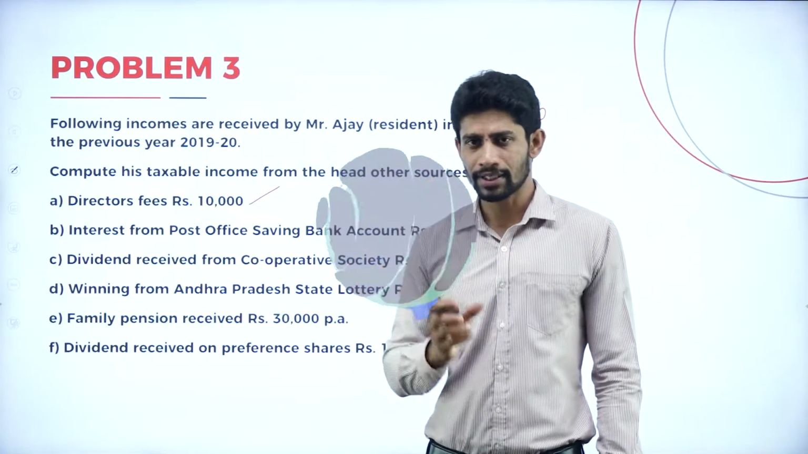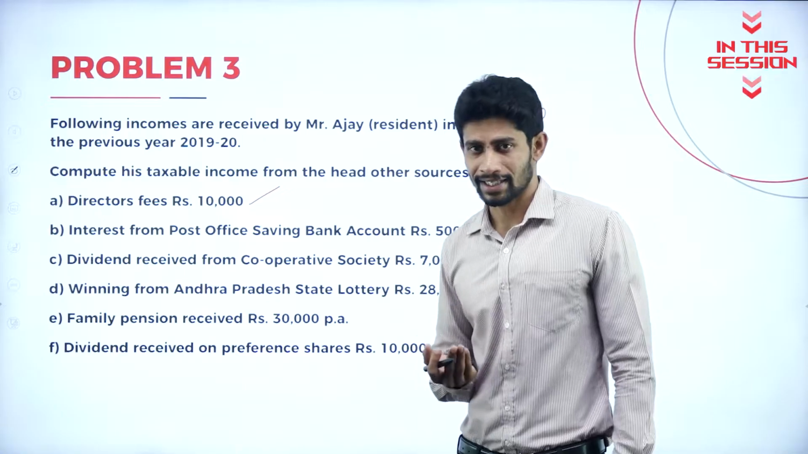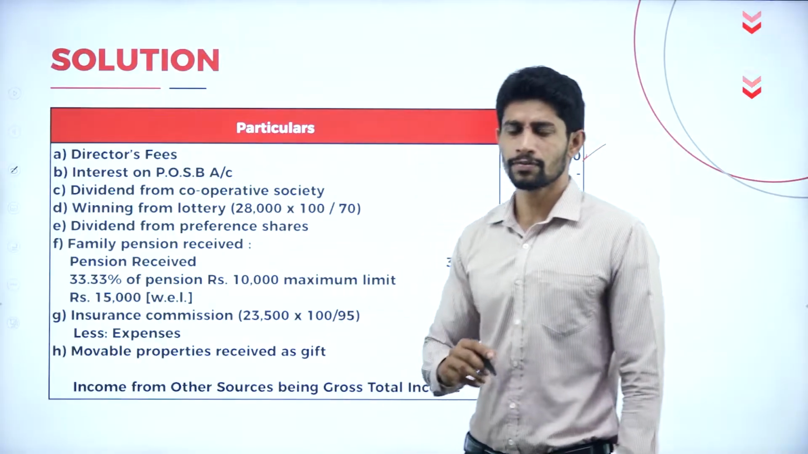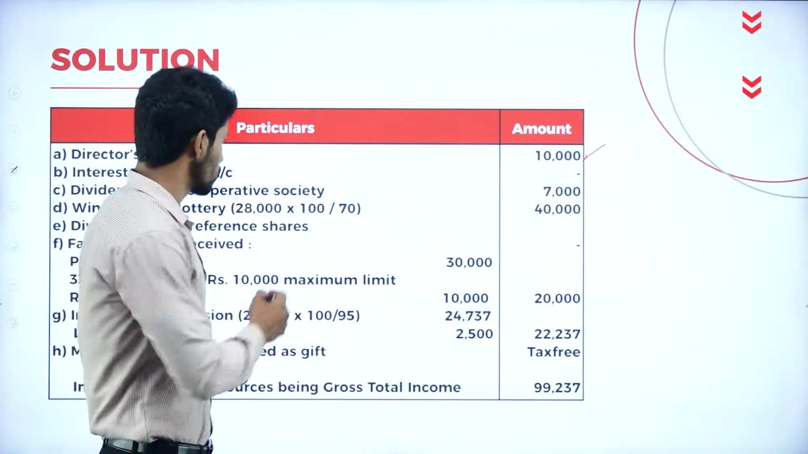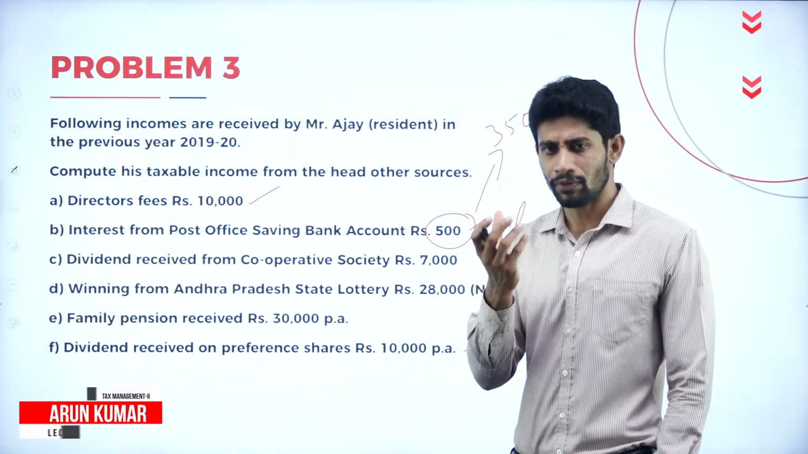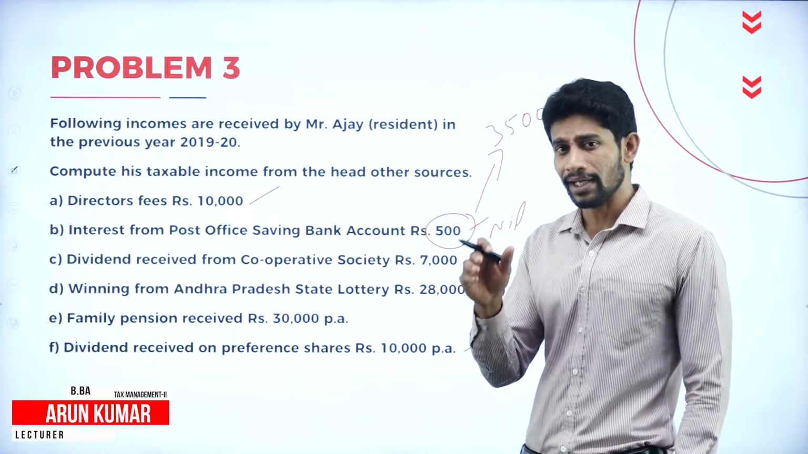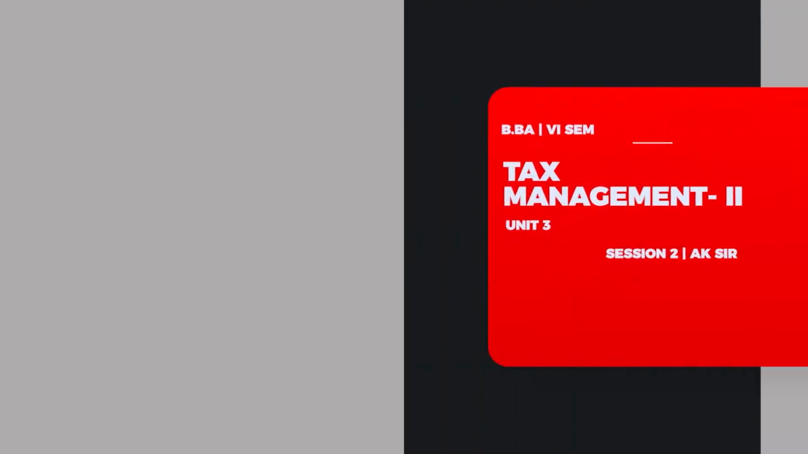If the interest received under POSB account crosses 3,500, then it is taxable. Interest on POSB account. So what is the interest on POSB account received? The POSB account is rupees 500. If you are computing the value to impose the tax, if any tax is already deducted, you have to add it back. That's it.